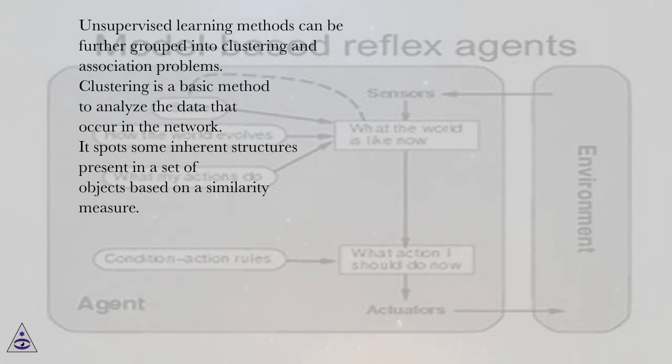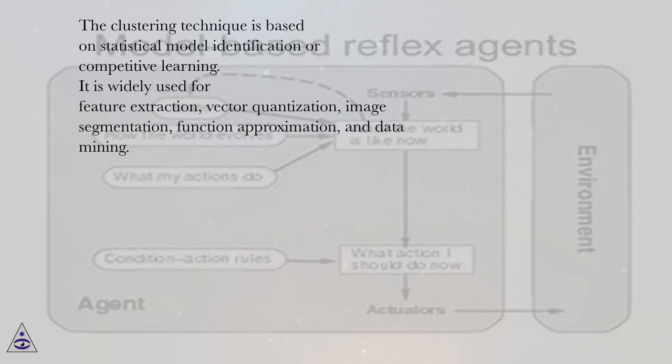Unsupervised learning methods can be further grouped into clustering and association problems. Clustering is a basic method to analyze the data that occur in the network. It spots some inherent structures present in a set of objects based on a similarity measure. The clustering technique is based on statistical model identification or competitive learning. It is widely used for feature extraction, vector quantization, image segmentation, function approximation, and data mining.